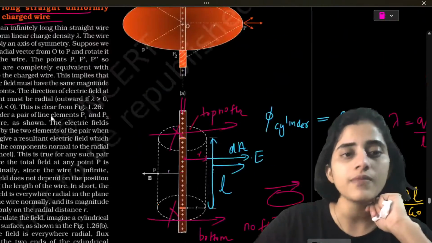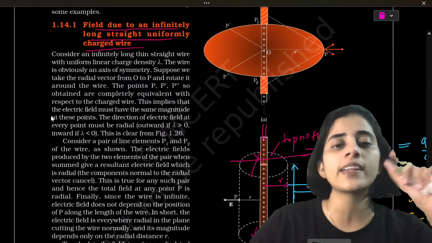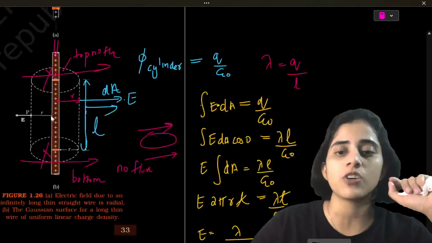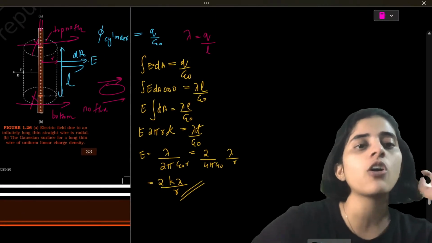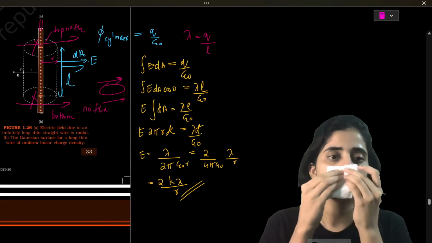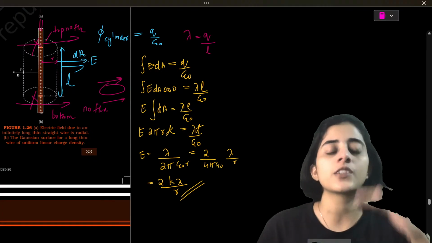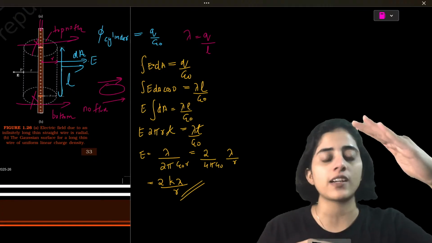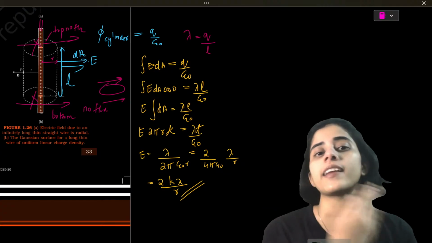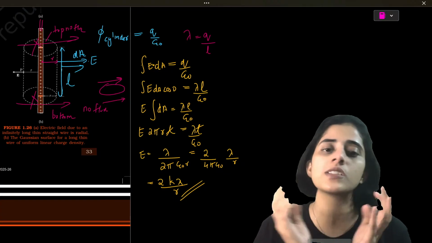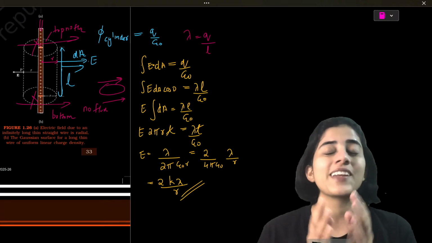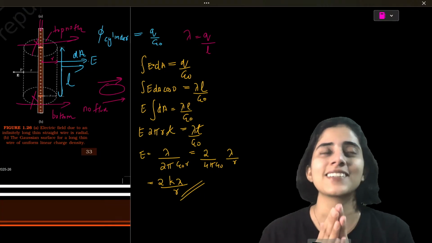So the field due to an infinitely long straight uniform wire is as simple as that. This is all that you need to do. What all do you need to know? The top and bottom surfaces have no flux, so you only consider the curved surface. The flux through it is always equal to Q by epsilon naught, which is Gauss theorem.